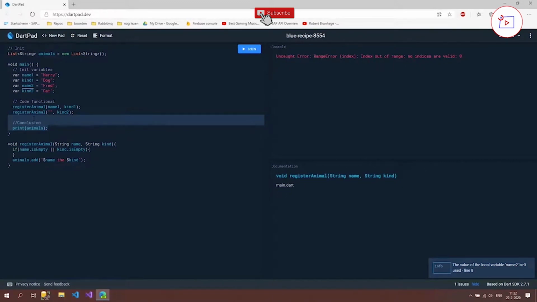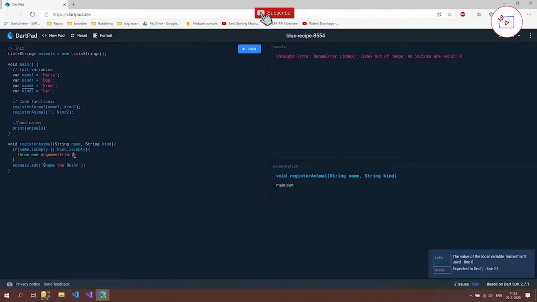So now let's start with an error, and we can actually produce an error ourselves. So how do we do that? We go to this if statement, and instead of this return false, I'm going to say throw, then new, and then we can choose what type of error. I'm going to use the argument error. And the argument error is an error which expects a message, which can be anything, but we're just going to use a string, and it's going to produce this kind of error, but instead of the range it's going to be an argument error.